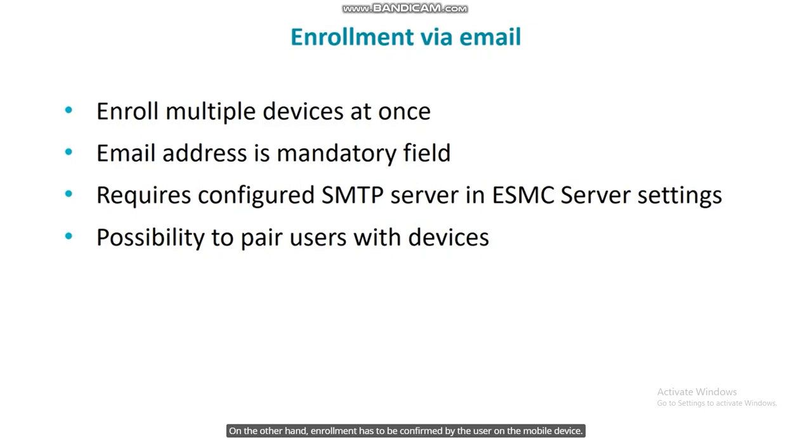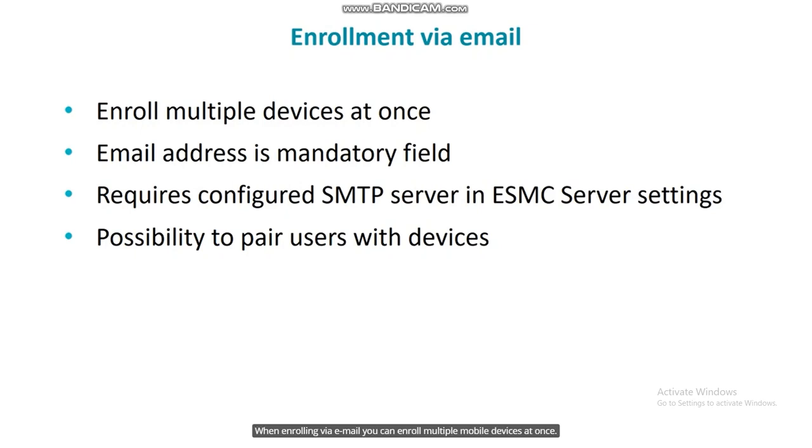On the other hand, enrollment has to be confirmed by the user on the mobile device. The user receives an email and approves the connection to the mobile device connector. Enrollment via email requires a configured SMTP server in the ESMC server settings. Devices are automatically paired with users if email addresses of the users exist in the user list.